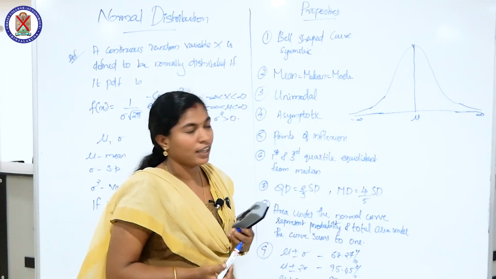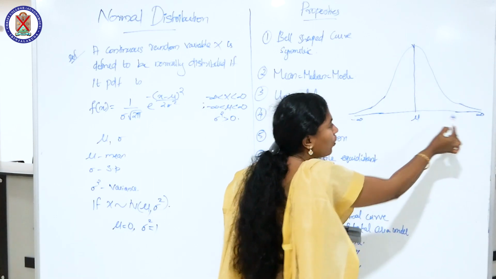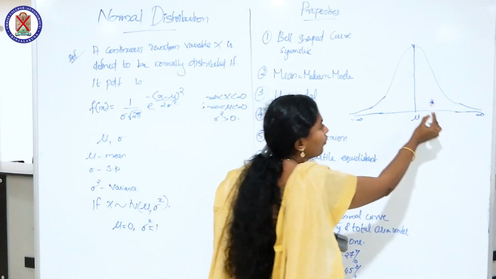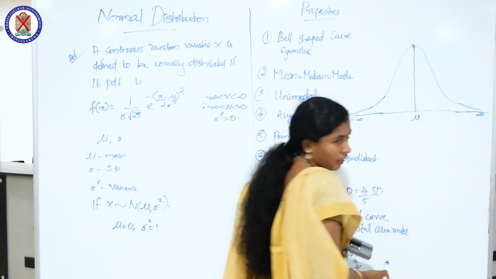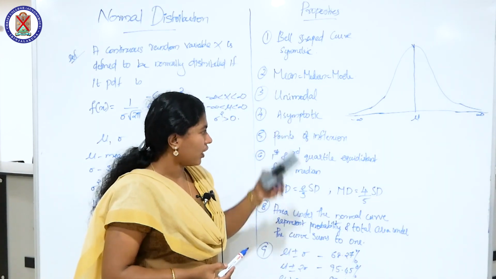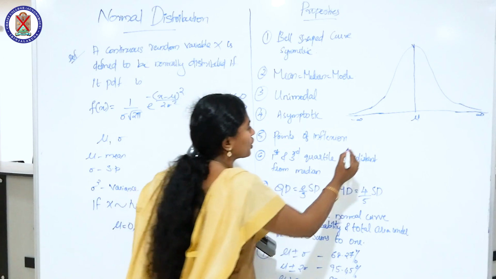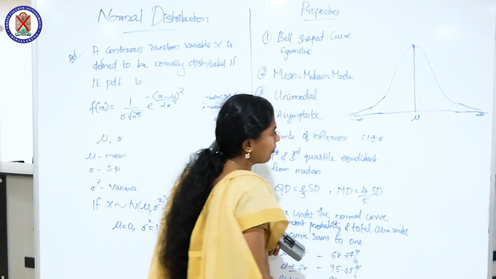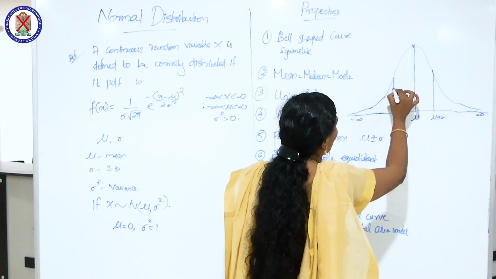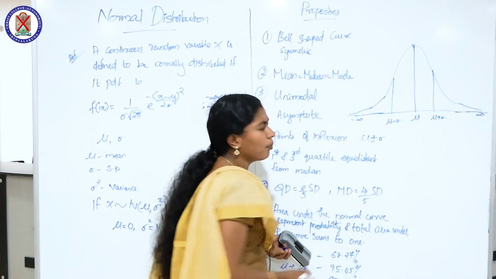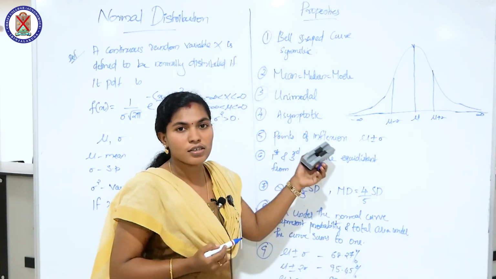Then next is asymptotic. The height of the normal curve declines as we move in either direction, but it never touches the baseline. This is called asymptotic. So the normal curve is asymptotic. Then next point is points of inflection. For a normal curve, the points of inflection occur at mu plus or minus sigma. Mu plus sigma is here and mu minus sigma. What do you mean by points of inflection? The point at which the curve changes its direction is called a point of inflection.